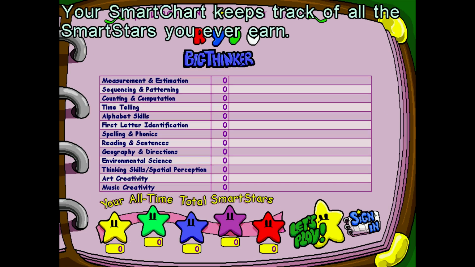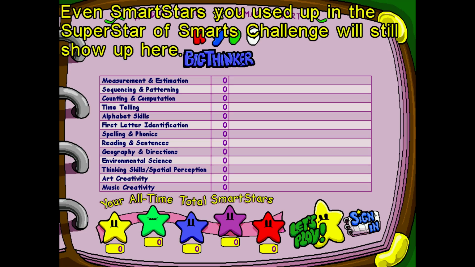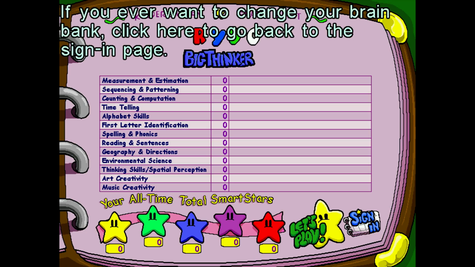Your smart chart keeps track of all the SmartStars you ever earned. Even smart stars you used up in the Superstar Smarts Challenge will still show up here. If you ever want to change your brain bank, click here to go back to the sign-in page.